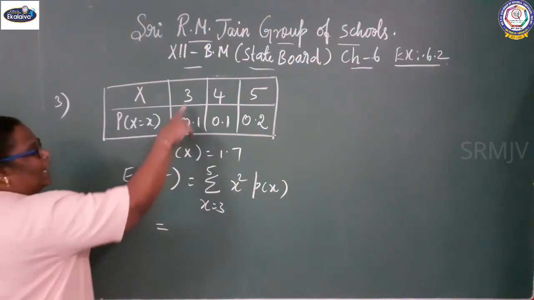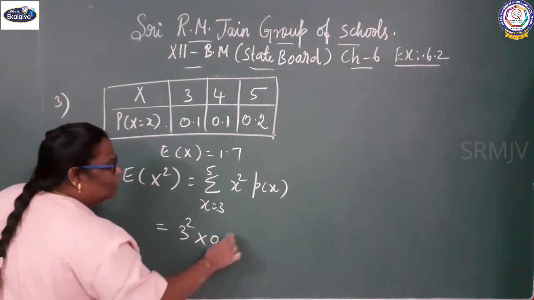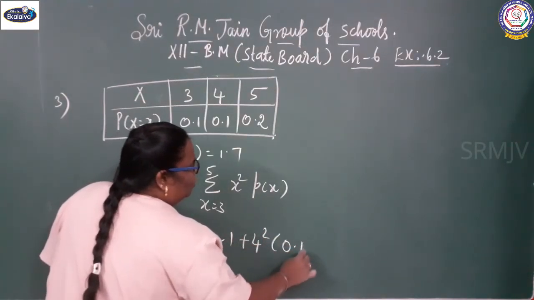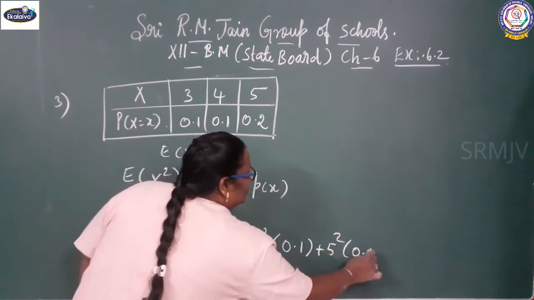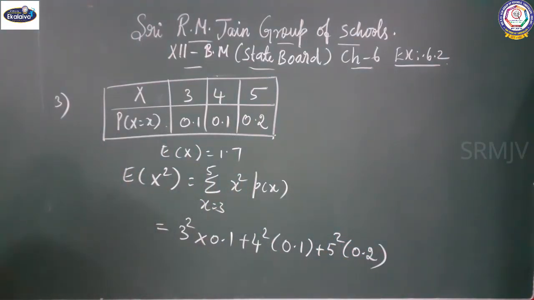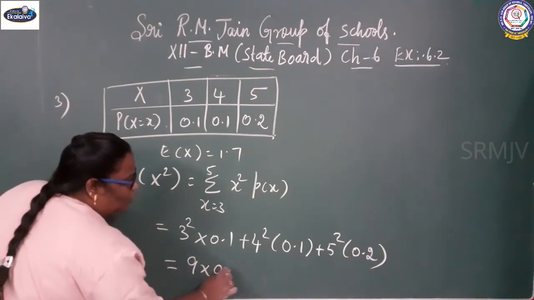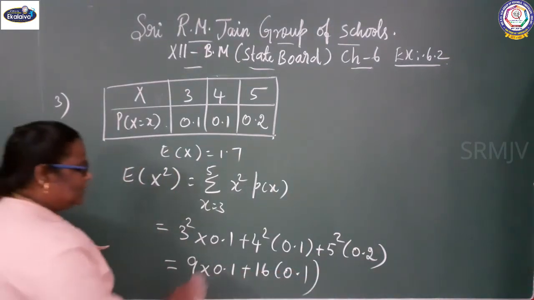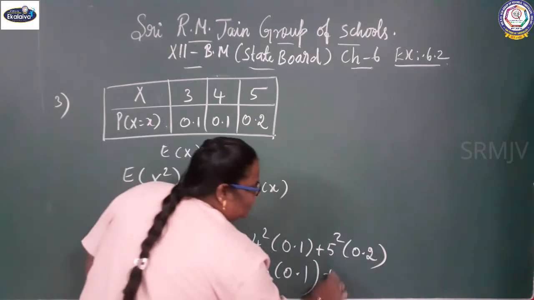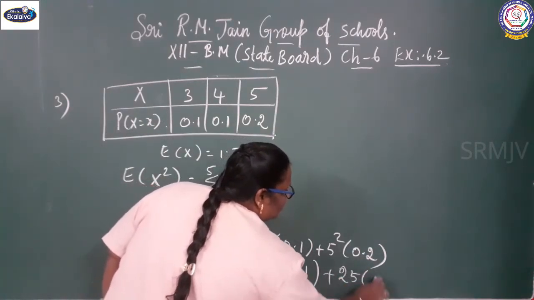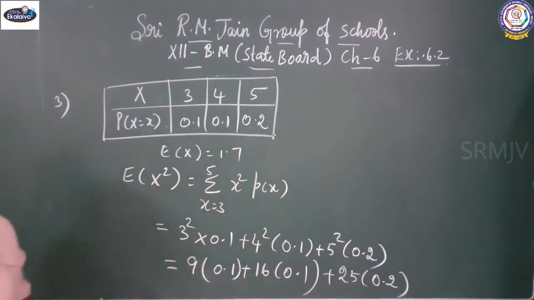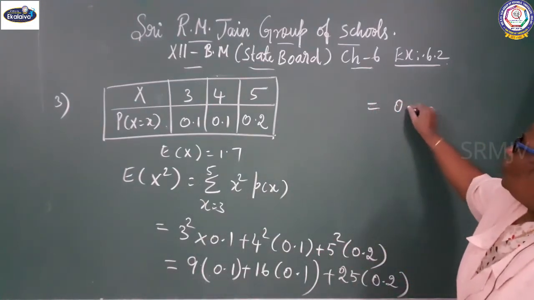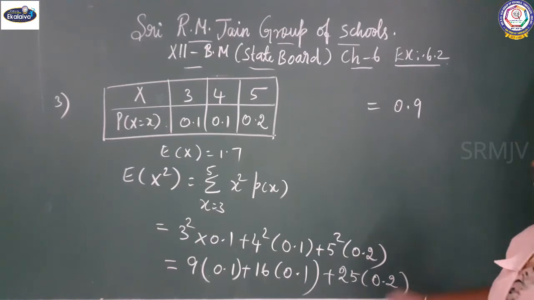So it gives 3 square into 0.1 plus 4 square into 0.1 plus 5 square into 0.2. 3 square is 9 into 0.1, plus 16 into 0.1, plus 25 into 0.2. So it gives 9 into 0.1, 0.9 plus